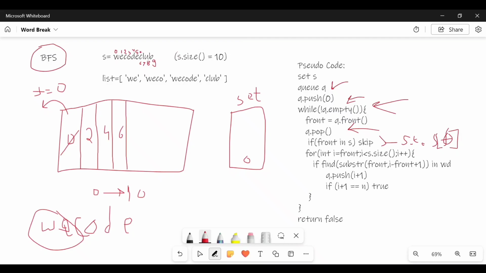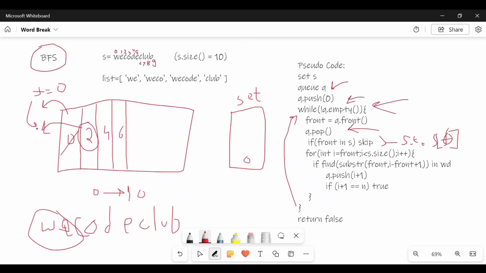Now after this I don't find any string which matches the other strings. So this process is done, so this whole for loop has run. So now I loop it again, go back to this condition, and is my queue empty? No, I have 2, 4 and 6 elements in it. So now it will run, it will get the 2 element, it will get the second index in the front.